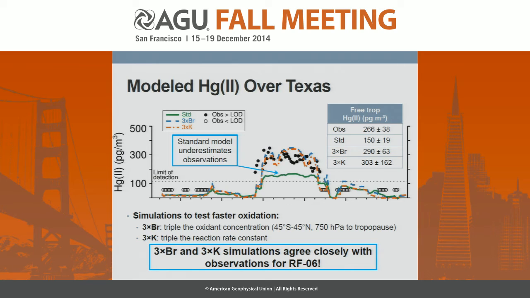So we performed two simulations to test for the possibility of faster oxidation. The first was to triple the oxidant concentration between 45 degrees south and 45 degrees north, and from 750 hectopascals up to the tropopause.